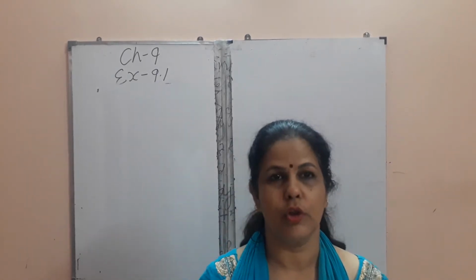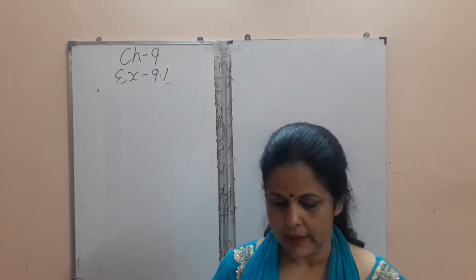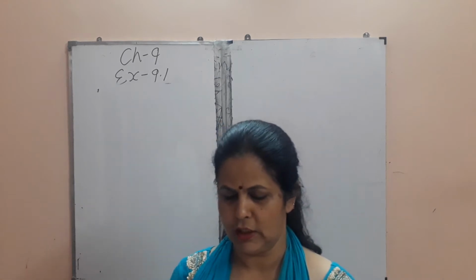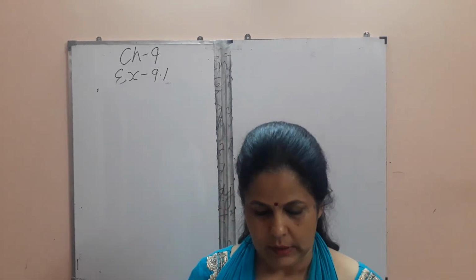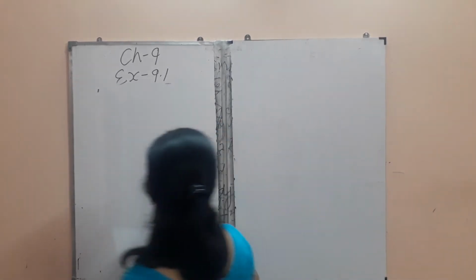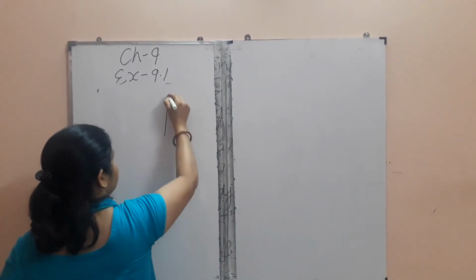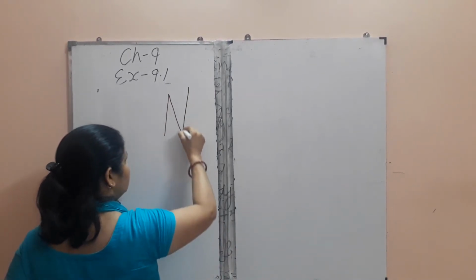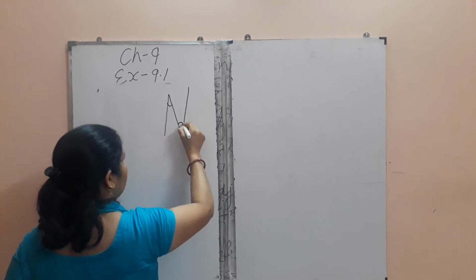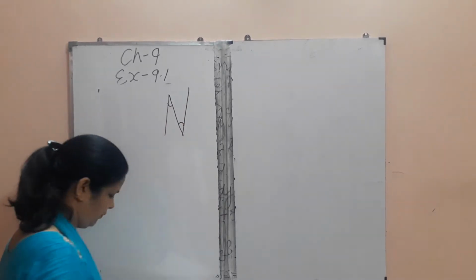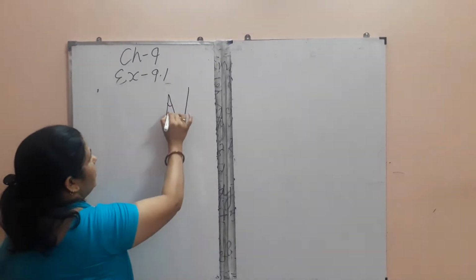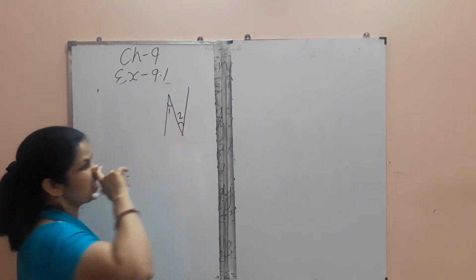Now we'll do question number 7. Is angle 1 adjacent to angle 2? Give reason. In this you have to tell, this is the figure, this is angle 1 and this is angle 2. Are they adjacent to each other?